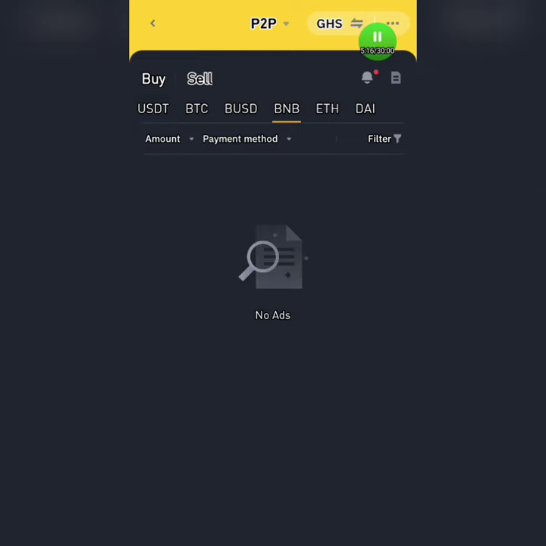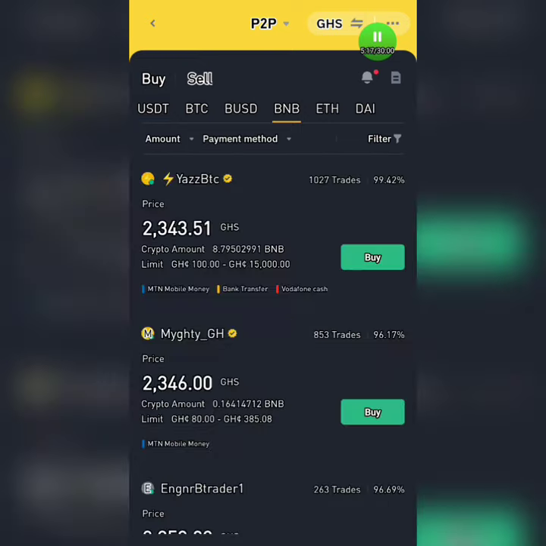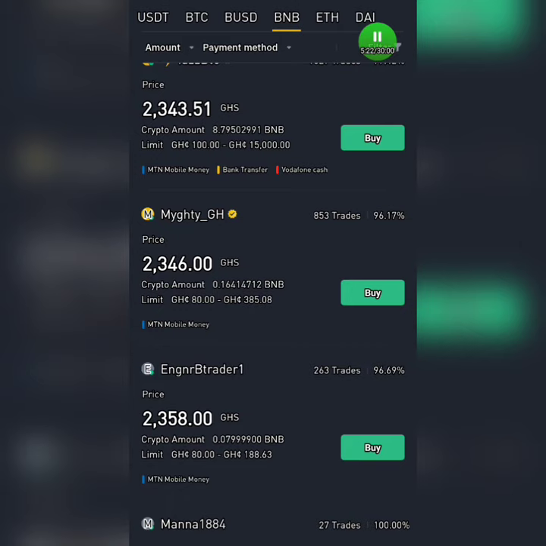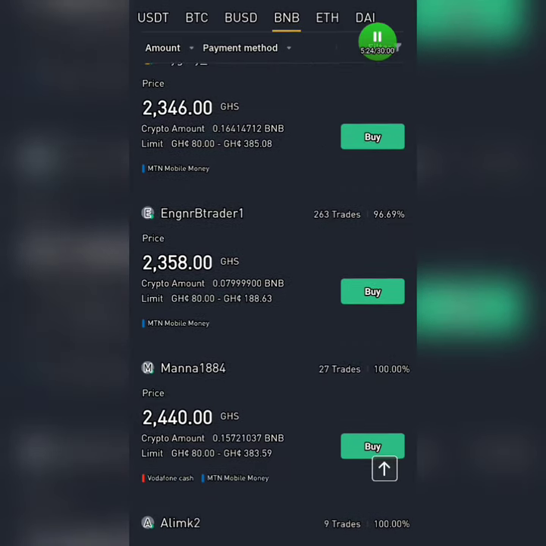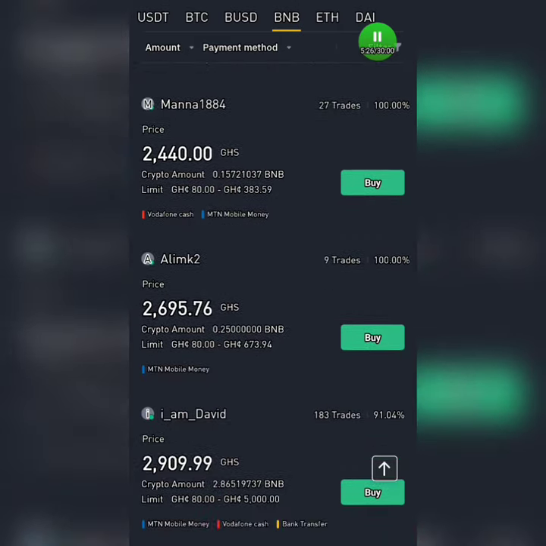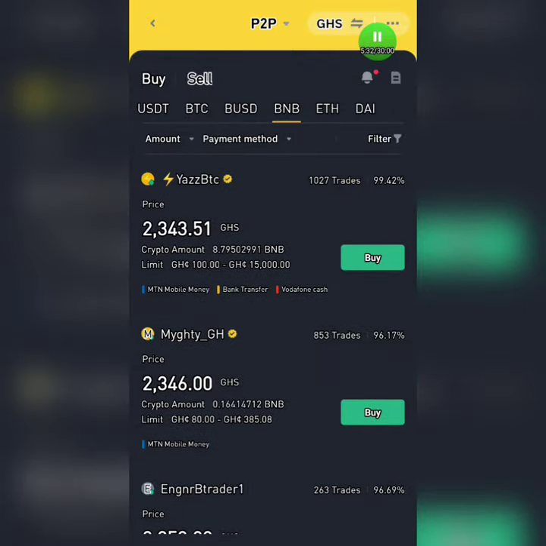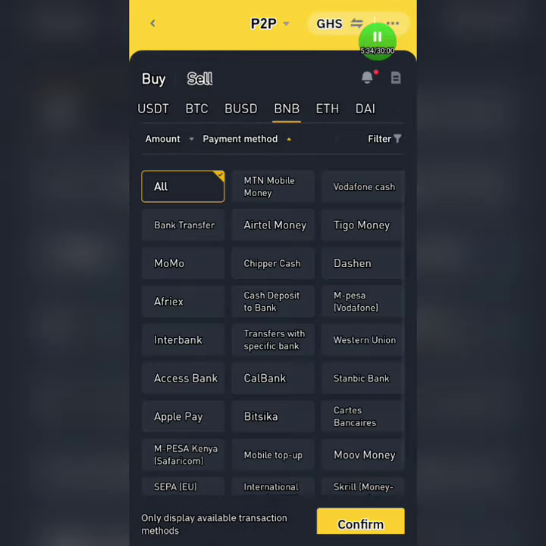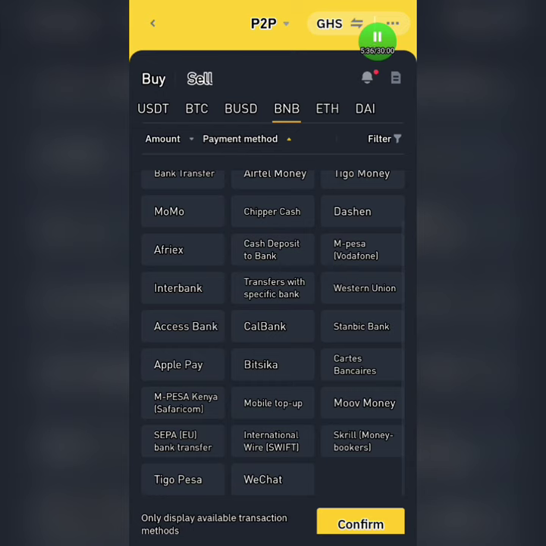When you click on the BNB, it loads to a place that looks like this, and you can come here and buy your BNB and transfer it to your Trust Wallet, and extra money can be made on it, as you can see on the screen. You can buy it at as low as 50 cedis or 40 cedis, and that is for those of you who are in Ghana, in my country here. And you can even change your payment method in case you are not living in my country here. They have a lot of payment methods that you can also use to buy here.